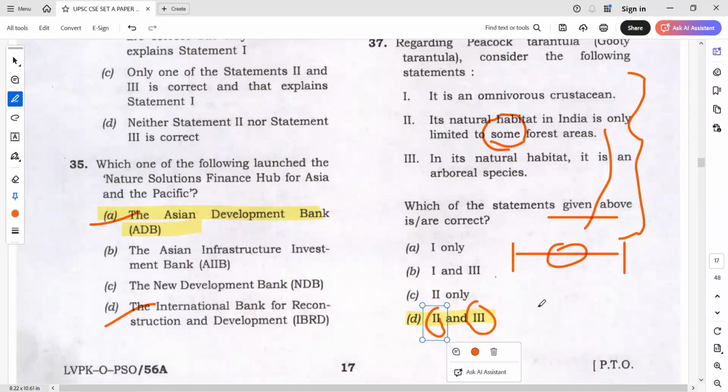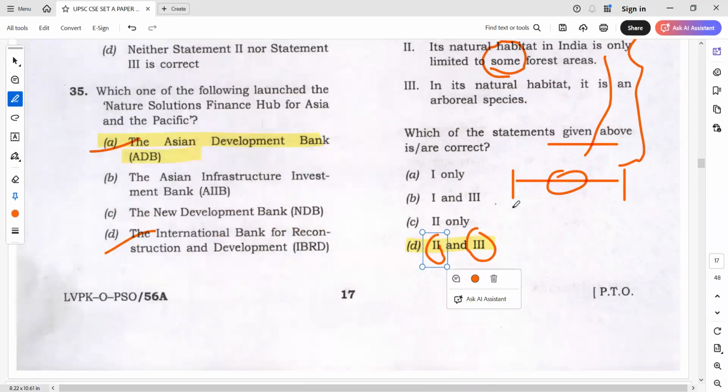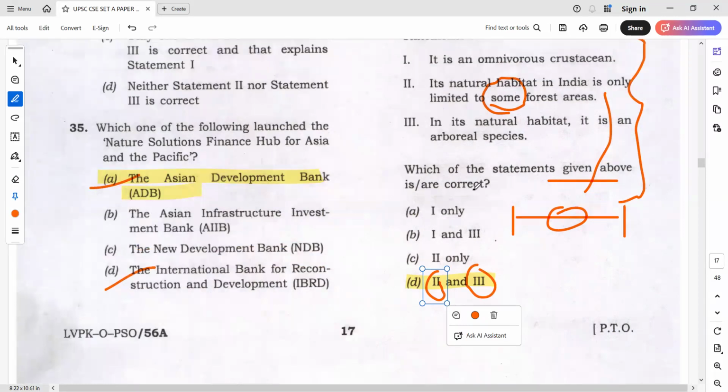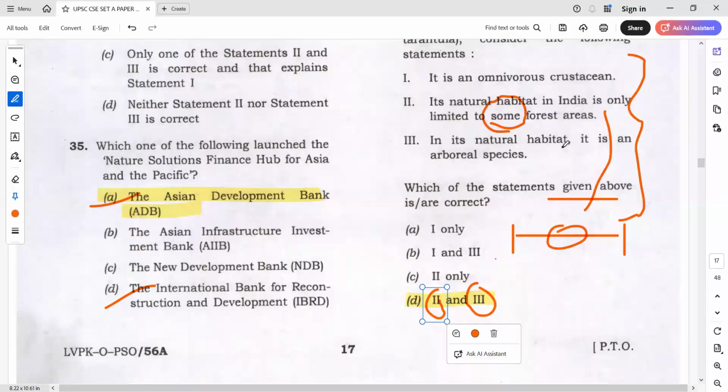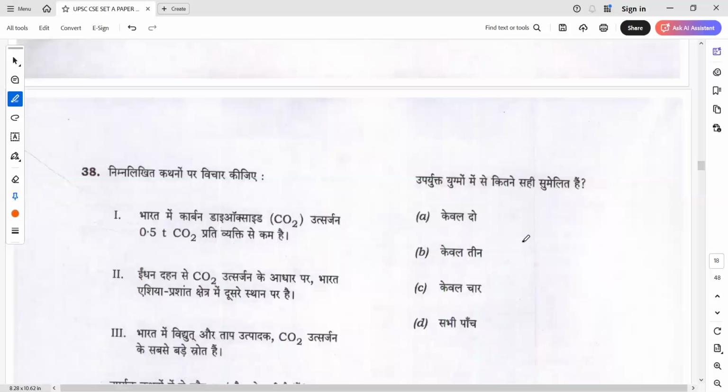So which is best option, C or D? Especially in statements. Okay, so accordingly you can select. So mostly if you are going for only 2, you have to select 2 options in this type of questions as well. So its natural habitat is an arboreal species, and here its natural habitat in India is only, it is an omnivorous. Anyways, 3 anyways are not there. First you have to select the plain statement. If you have selected 2, then you should have gone for best options. So best options if you have gone, you will anyways get the answer right in this question.